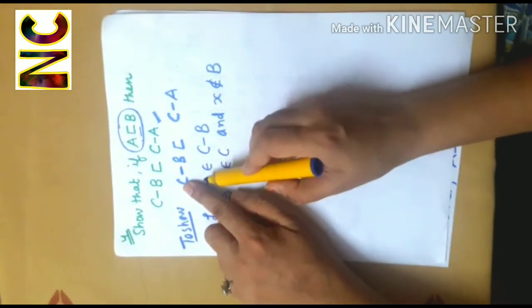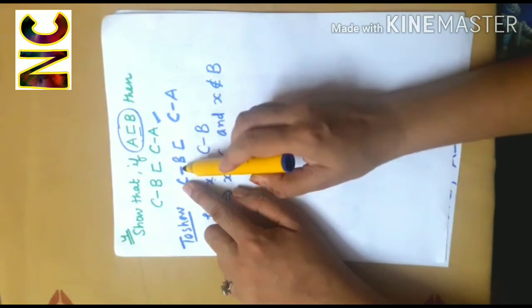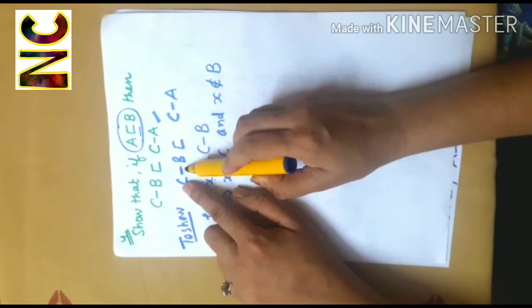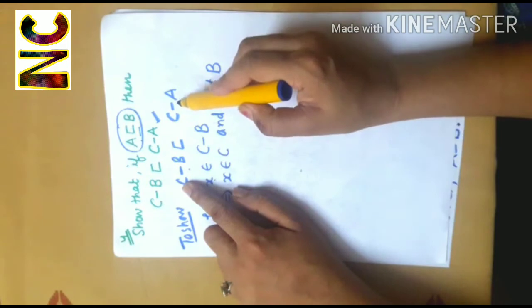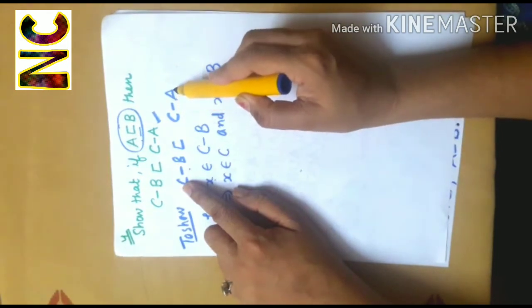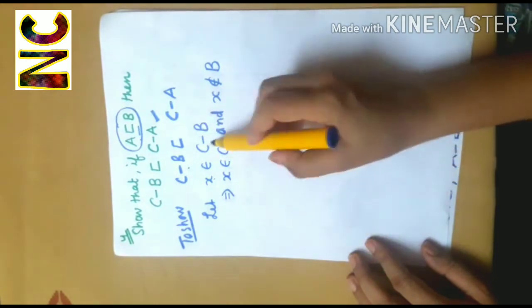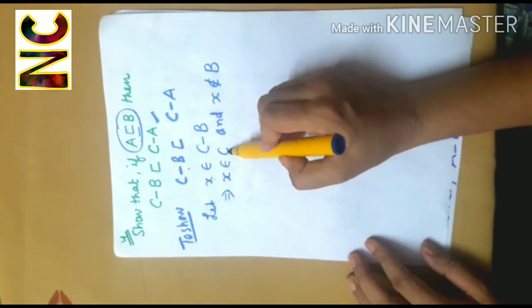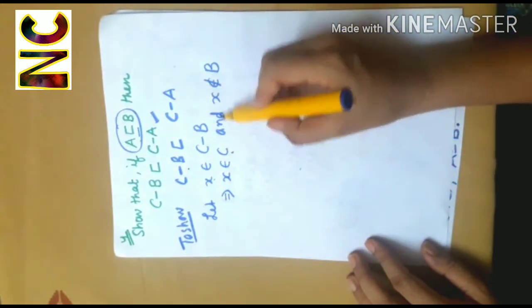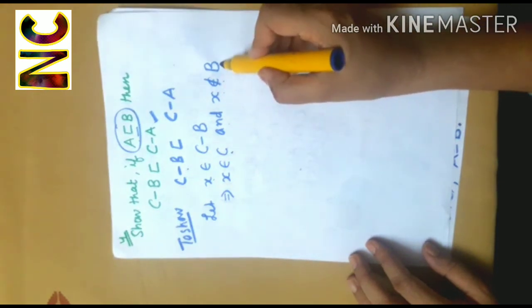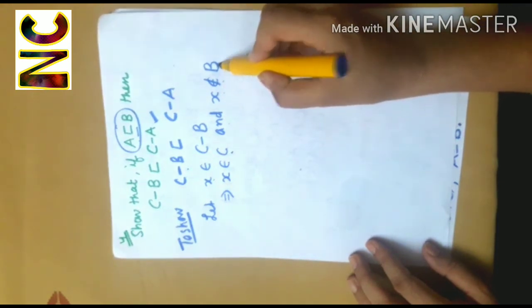So I'll show that this X which belongs to this set will also belong to C minus A. So X belongs to C minus B. That means X is present in C and X does not belong to the set B.